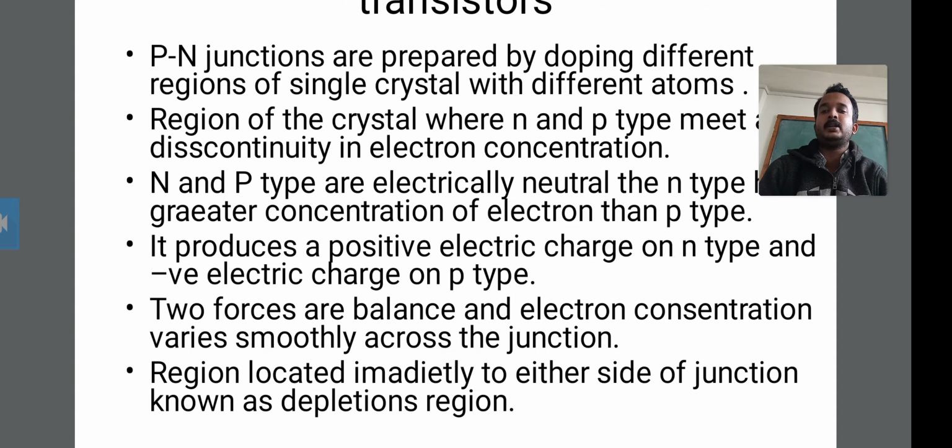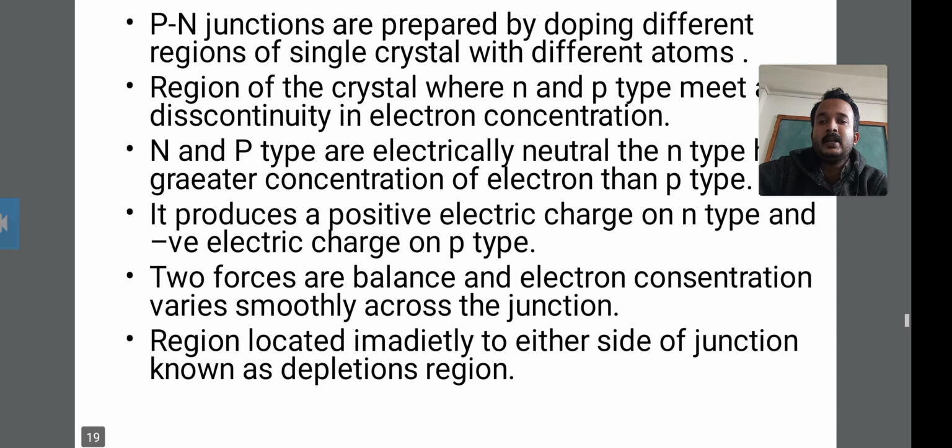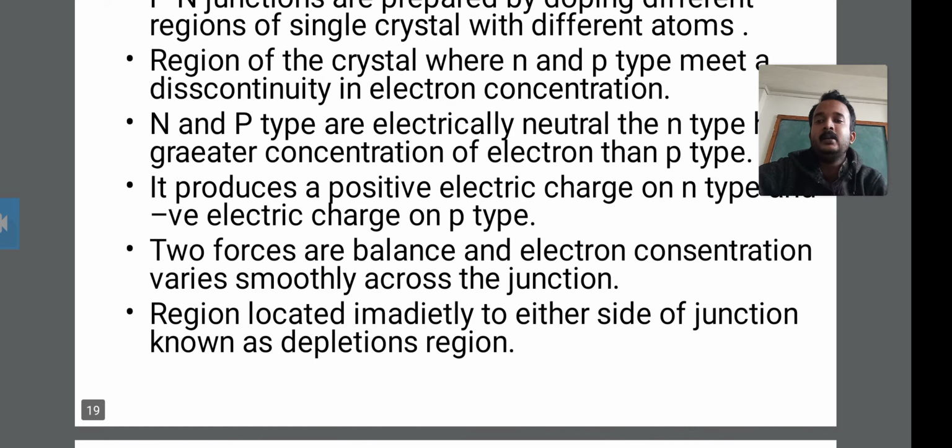Okay, the n and p types are electrically neutral. The n type has a greater concentration of electrons than the p type, and the p type concentration is lesser than the n type.